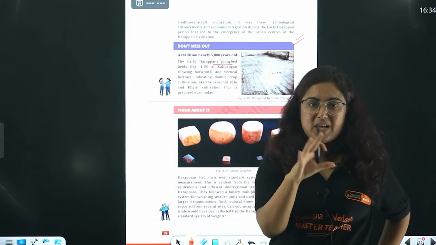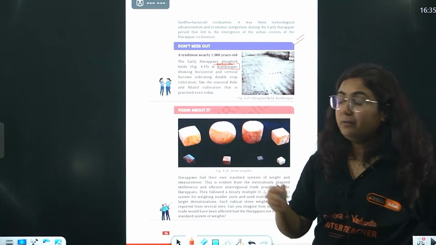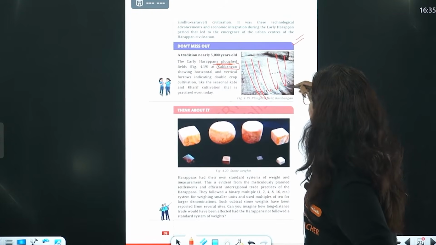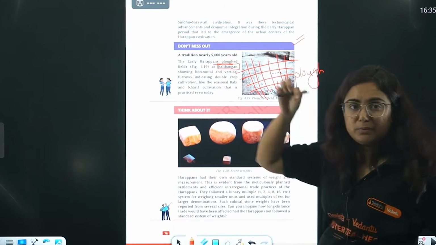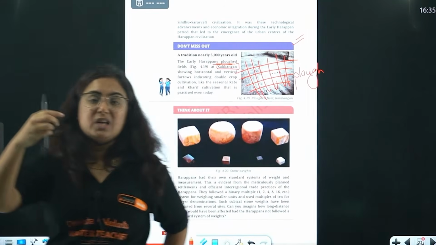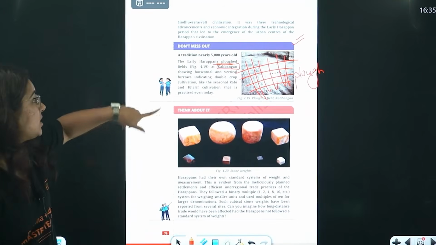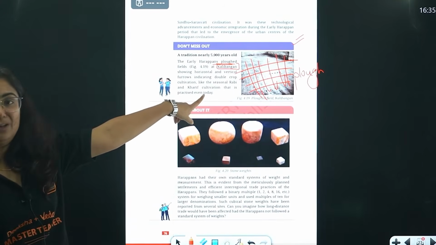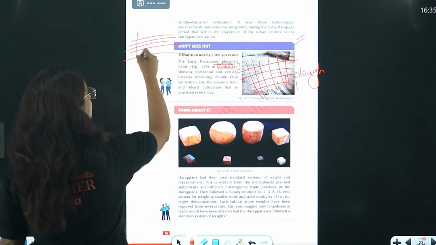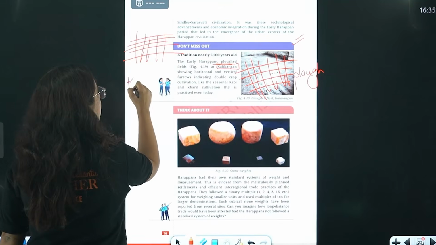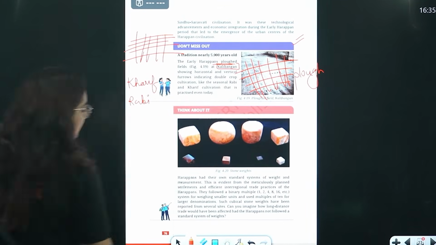Early Harappan phase was also there. There is one site, Kalibangan, in present day Rajasthan, where we found horizontal as well as vertical evidence of plow. Right now for agriculture we plow the field, that means we tilt the field and mix up the soil so that nutrients get mixed, right? That evidence has been found from Kalibangan, which clearly indicates two directions, vertical and horizontal. What does it mean? There was a time when they used to grow kharif crop and then rabi crop.